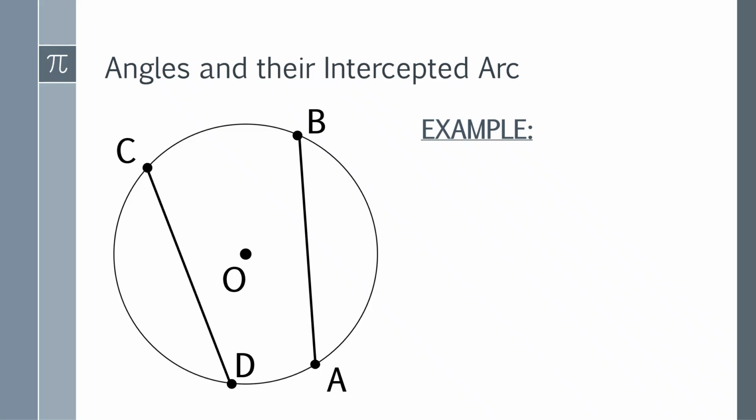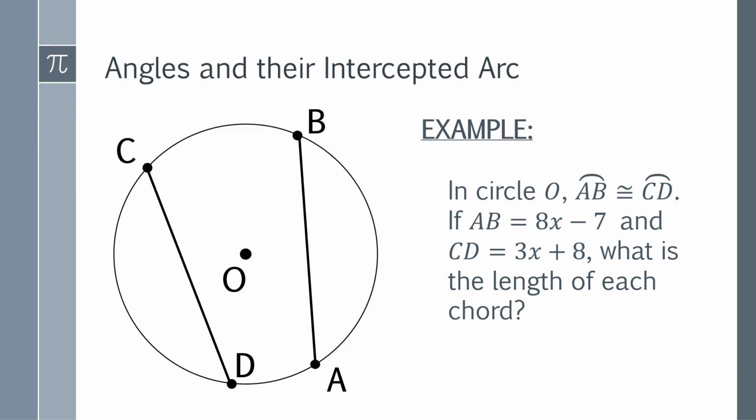Here's another example. In circle O, arc AB is congruent to arc CD. If AB is 8x minus 7 and CD is 3x plus 8, what is the length of each chord? Pause this video to solve first or to try it on your own, and when you're ready, please play or resume this video again. Done already? Okay, let us have this one.